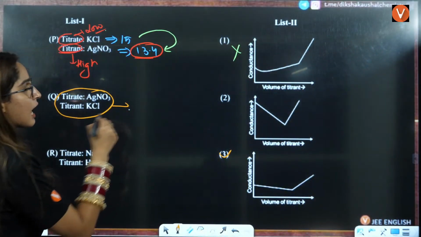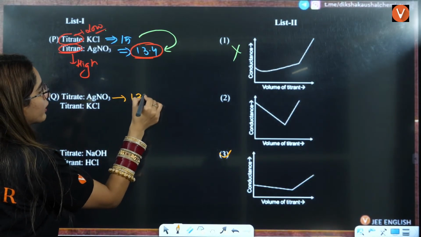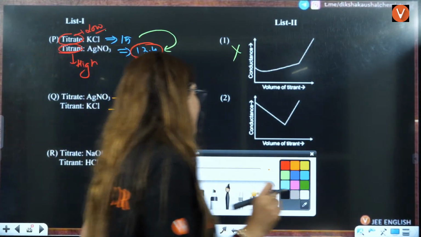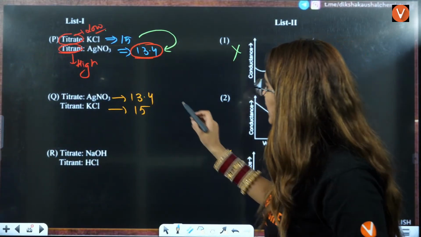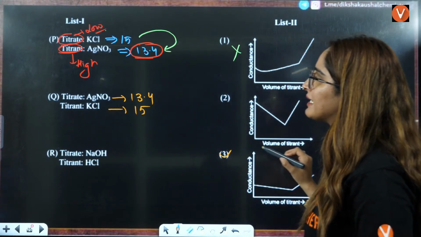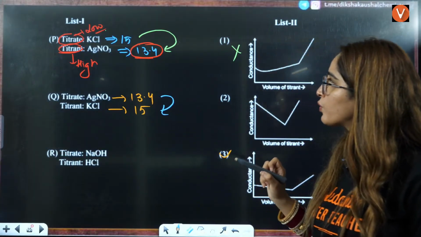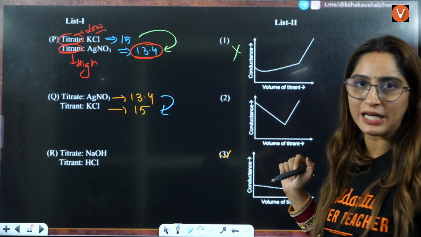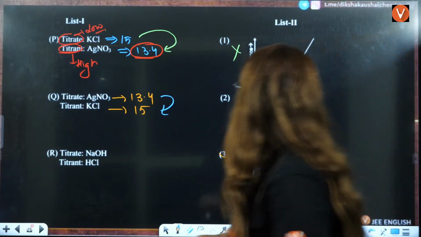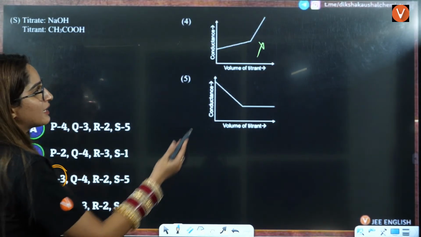Now here what you have, this is AgNO3, that is 13.4, KCl is 50. Now here the simple thing is, the titrant is getting converted to this, right? So it means you are going from low molar conductivity to high molar conductivity, right? That means what will happen? The conductivity will increase or decrease here? That will surely increase here.